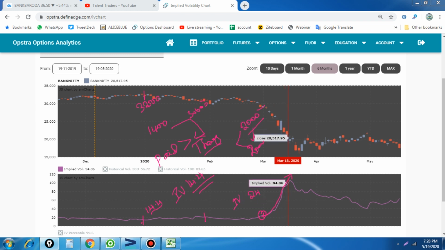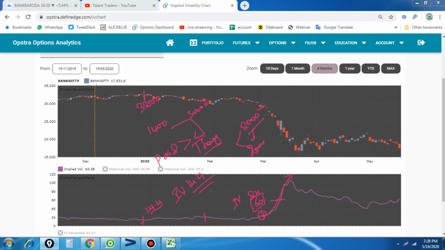That is the maximum IV, where the range was 20,000, in the next 2 days 16,000, a 4,000 point movement, and within 2 days again 20,000. So you see, when the IV moves to its highest level, here the IV is around 60.